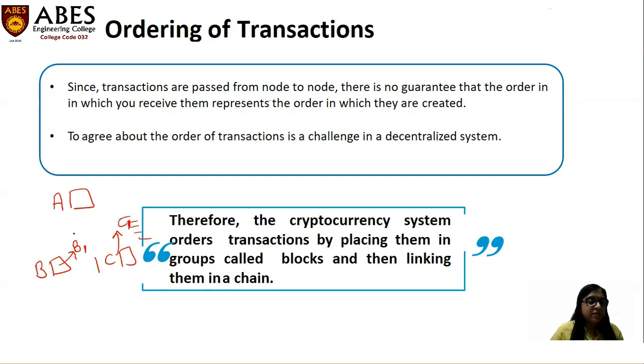But after the peer-to-peer algorithm, A receives the transaction C1, right? Then after some time, after C1, A gets the transaction B1. So the order is different from how they were created. The order of receiving by a node is different from the order they are created.